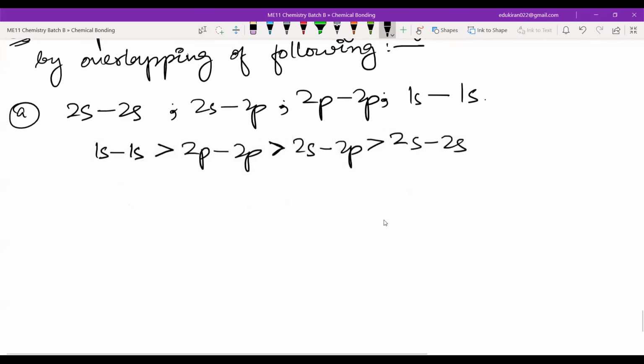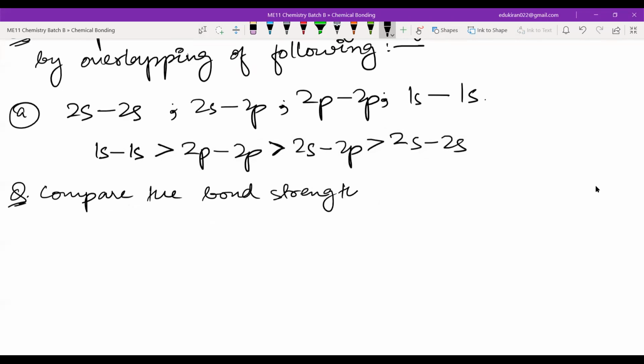Okay. Now we have the second question. Compare the bond strength of the following.